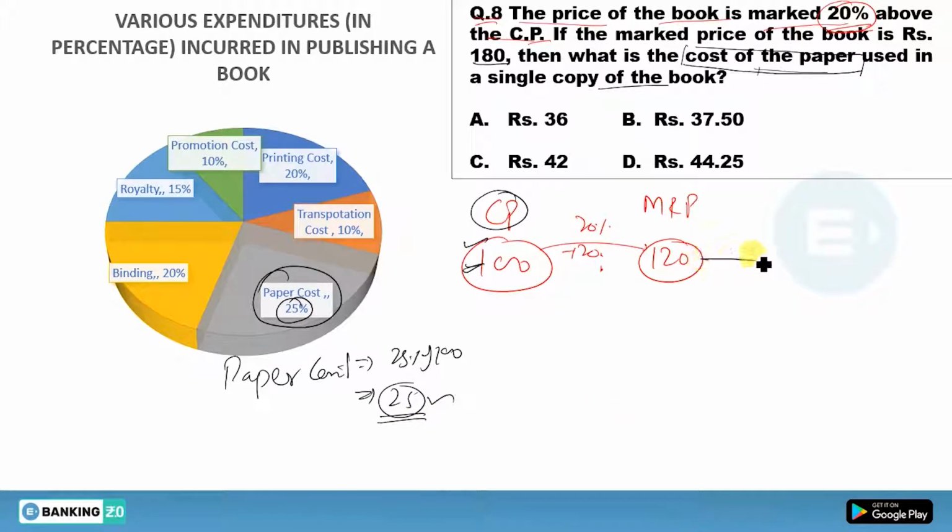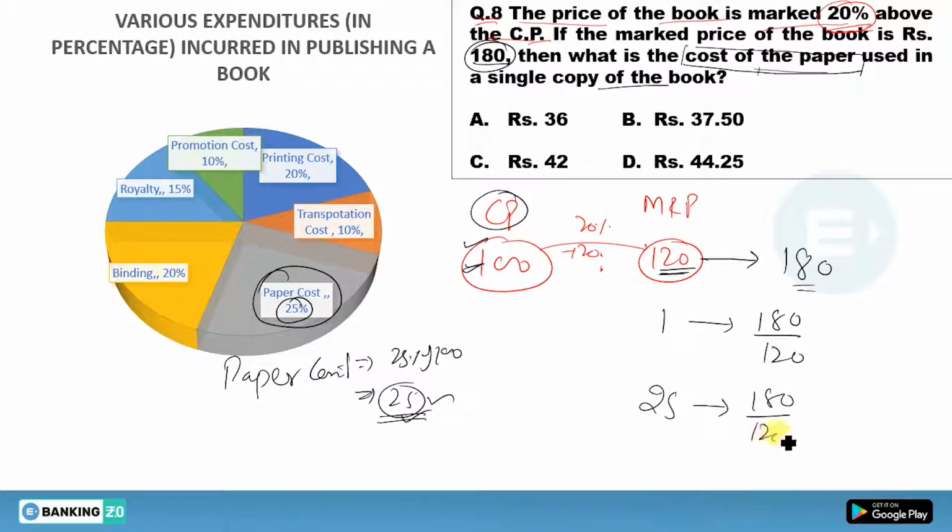Clearly you can see this 120 is given here 180. So 120 equals 180, what will be 1 unit? 1 unit will be 180 divided by 120. So what will be your 25 units? Then 25 units will be 180 divided by 120 into 25.